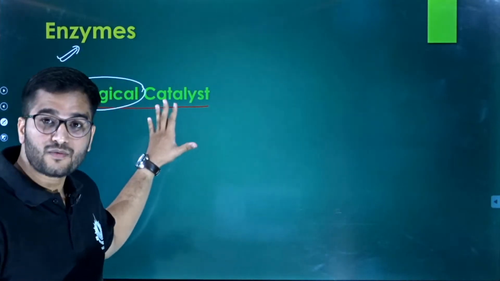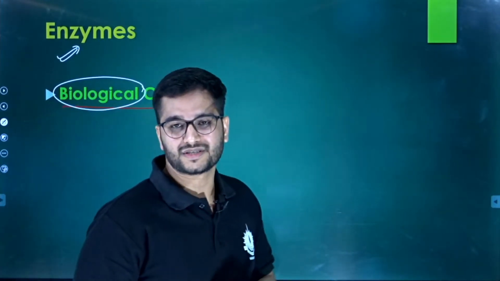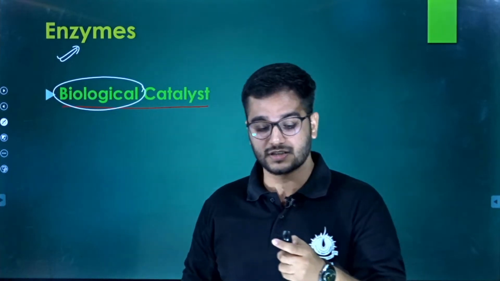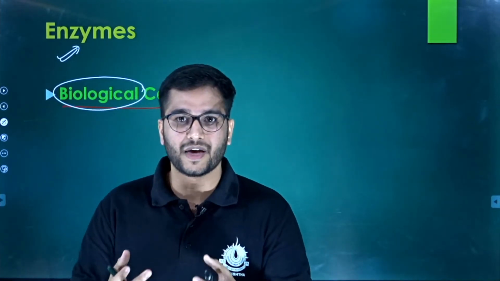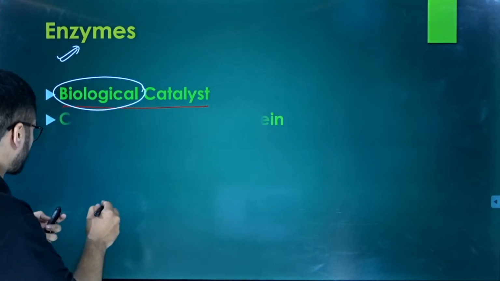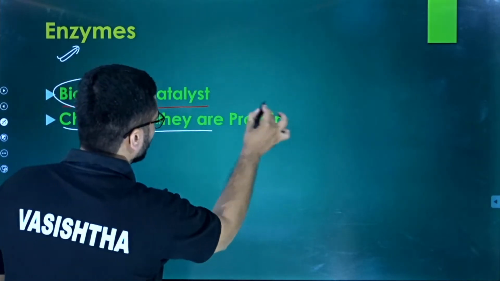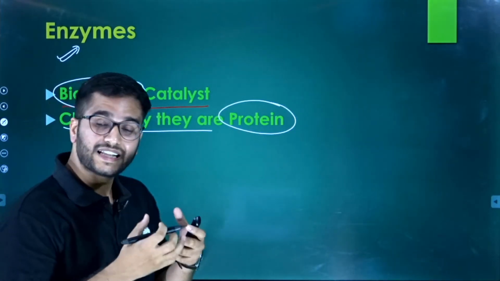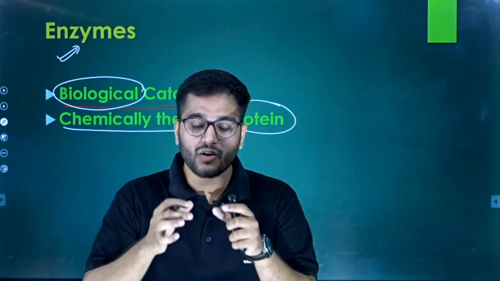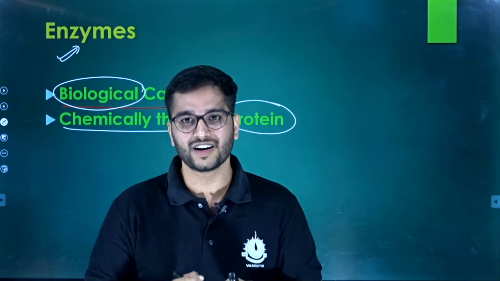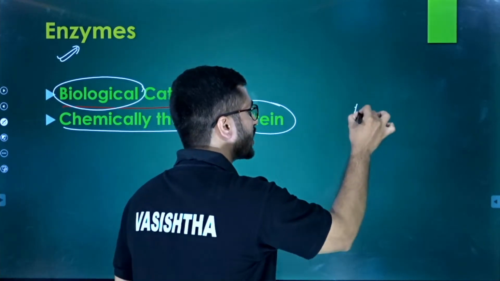So what are enzymes? Enzymes are molecules. Normally they are chemically proteins. So what is the nature of an enzyme? Enzymes are generally chemicals which are proteins. And what is a protein? A protein is a macromolecule formed by a monomer, which is the amino acid.